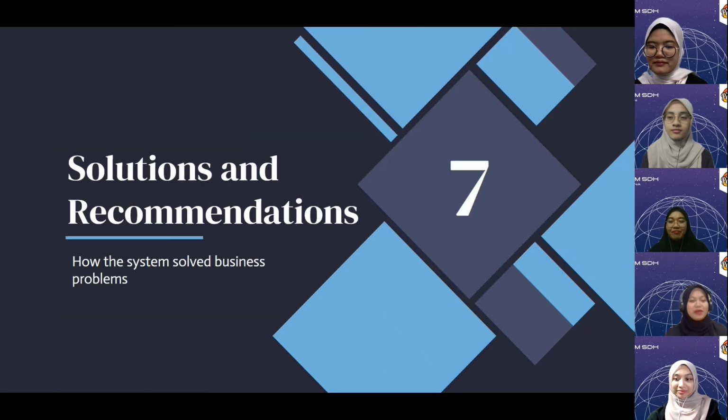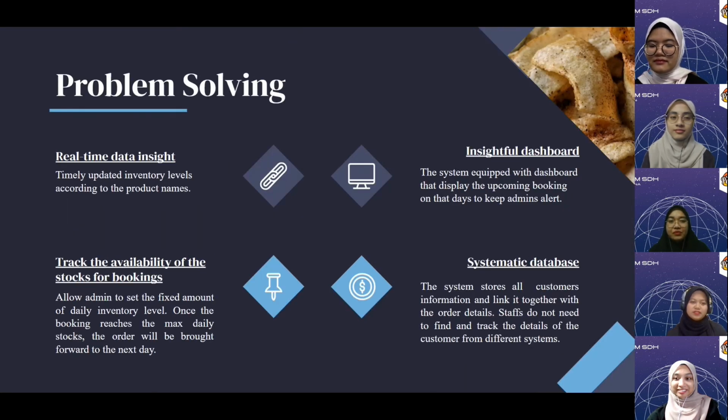Okay, so now I'm going to present the solutions and recommendations for the system and how the system solves the business problem. So the first one is, there are 4 problem solvings that we got in the system. The first one is real data insight. The second one is track the availability of the stocks for booking. The third one is insightful dashboard, and the fourth one is systematic database. So I'm going to explain all these 4 problem solvings in detail later on.